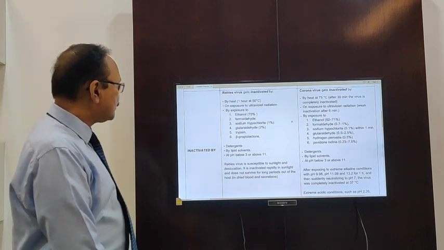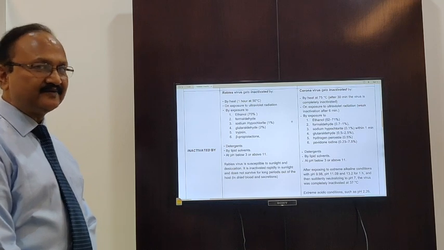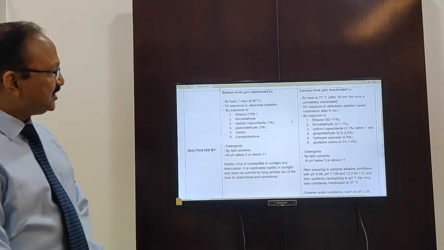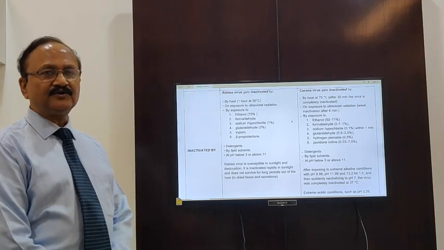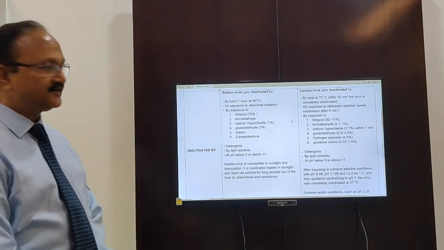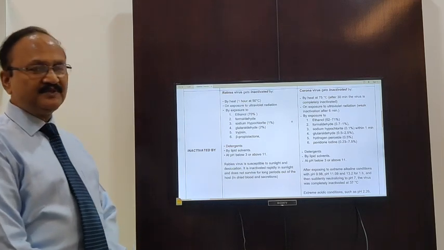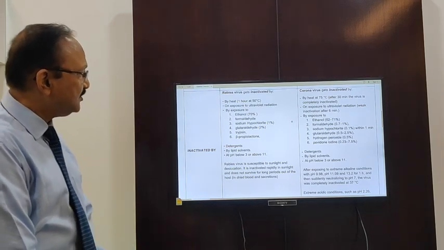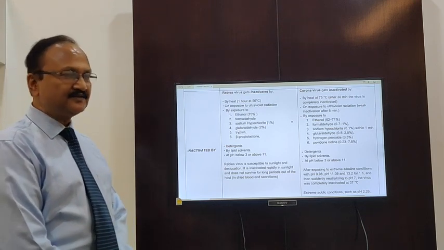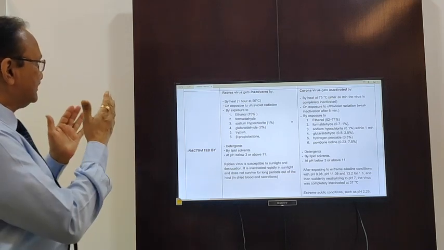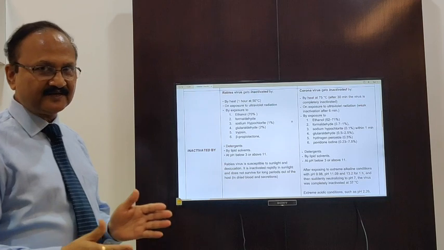Sodium hypochlorite 1% inactivates the rabies virus, that is the Lyssavirus, and in the same way, sodium hypochlorite 0.1% inactivates coronavirus within just 1 minute. Glutaraldehyde 2% inactivates rabies virus, whereas glutaraldehyde 0.5 to 2.5% inactivates the coronavirus. In the same way, the things which are inactivating rabies virus are inactivating coronavirus also.